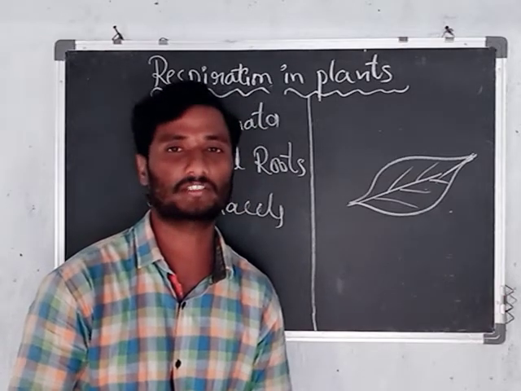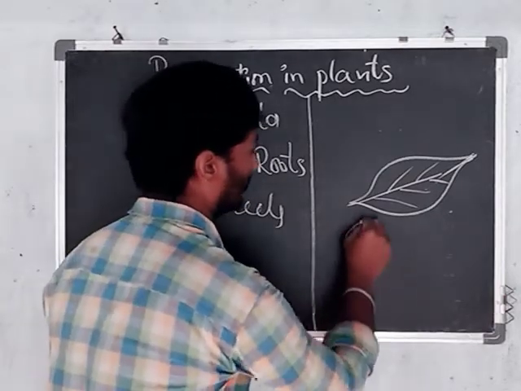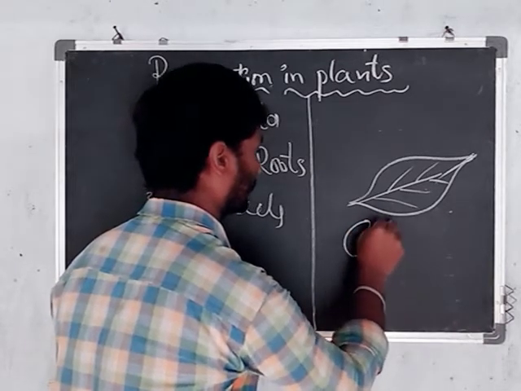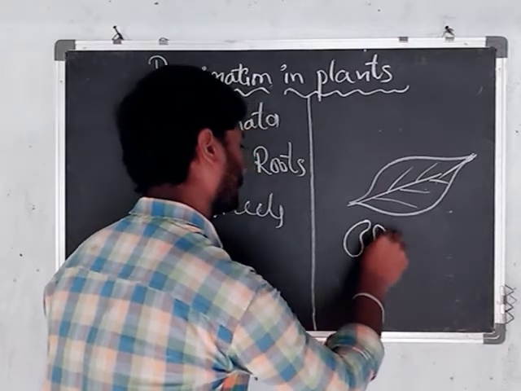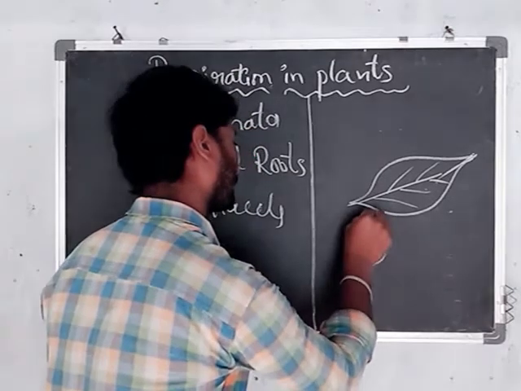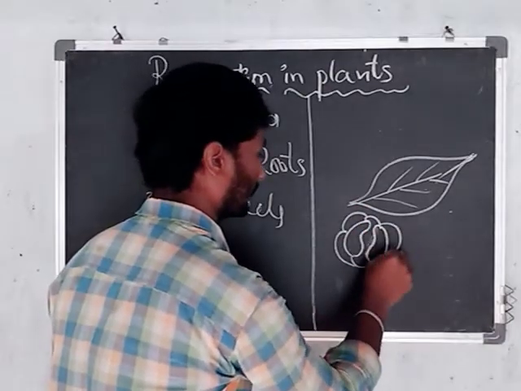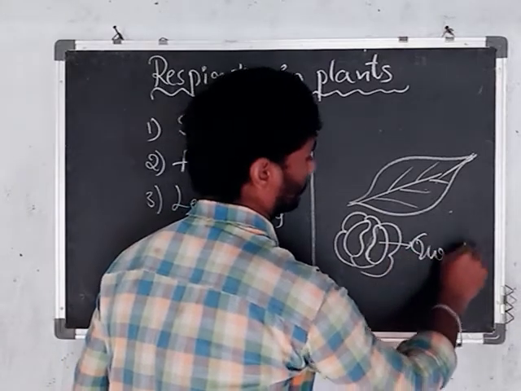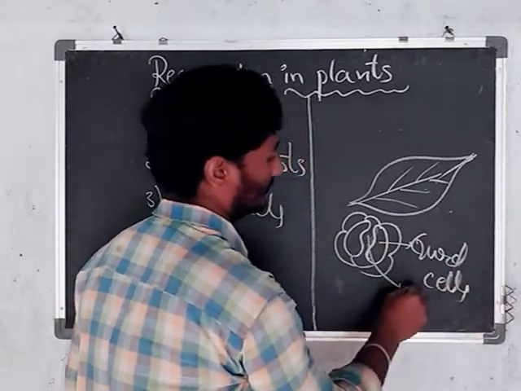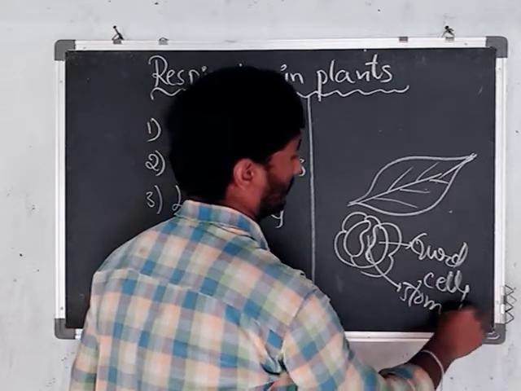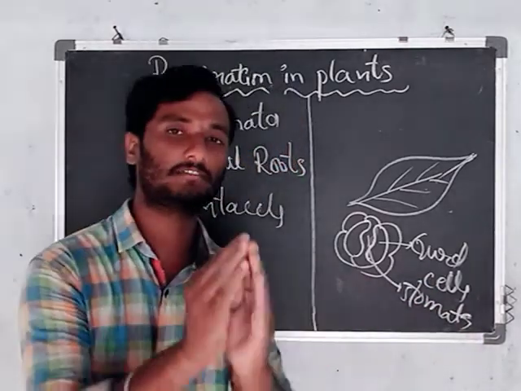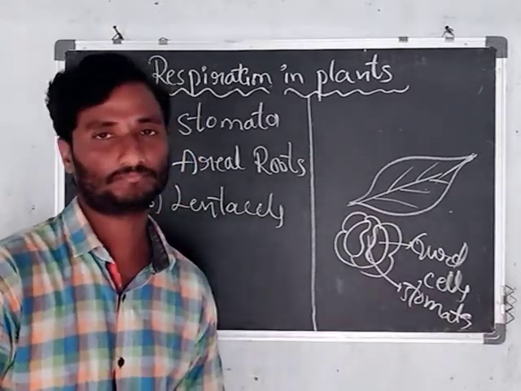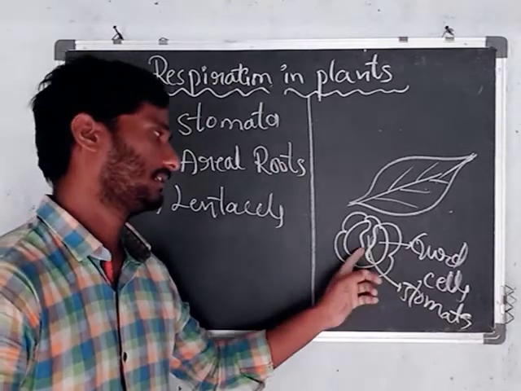They have mainly two cells, called guard cells, and the stomata. With the help of the guard cells, the stomata open and close.